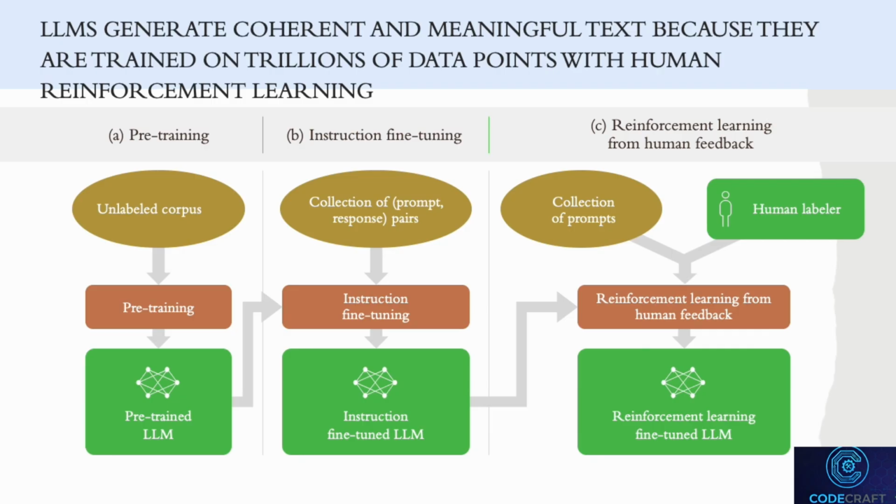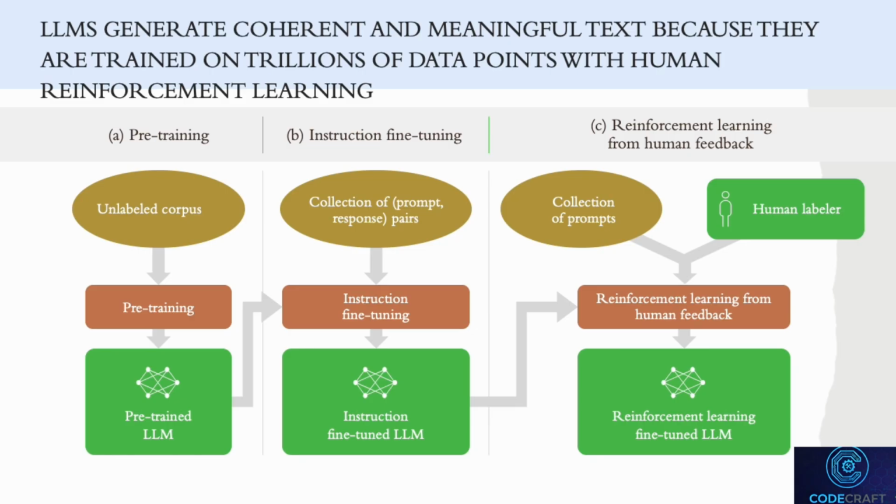1. Pre-training. Think of this step as learning the basics. The model starts by reading through an enormous amount of text, what we call an unlabeled corpus, which is essentially just a vast collection of written material from books, articles, websites, and more. During pre-training, the model learns to predict the next word in a sentence, similar to how you might guess the next word in a text message. By doing this over and over across billions and trillions of examples, the model gets a good sense of language patterns, grammar, and context. This is like the foundation on which everything else is built.